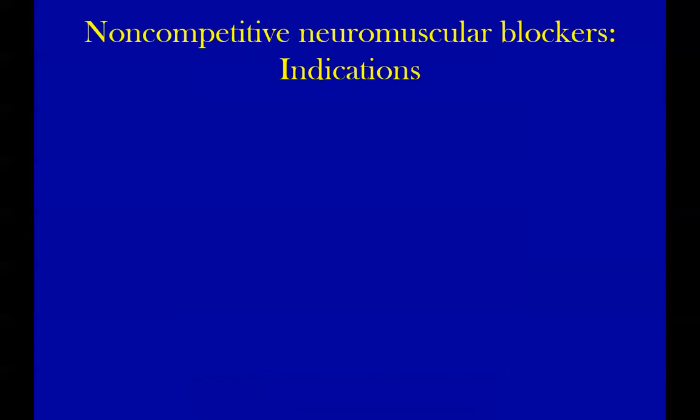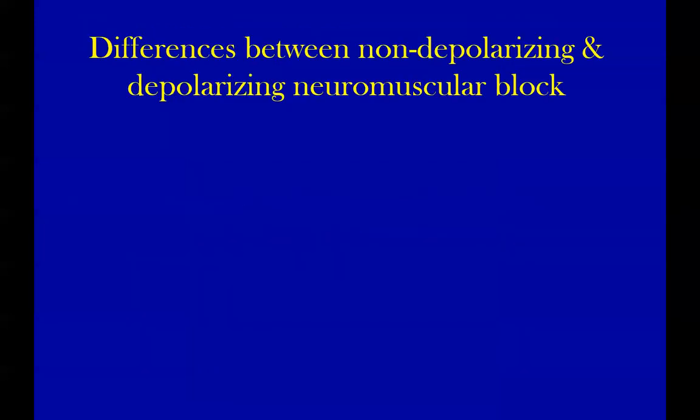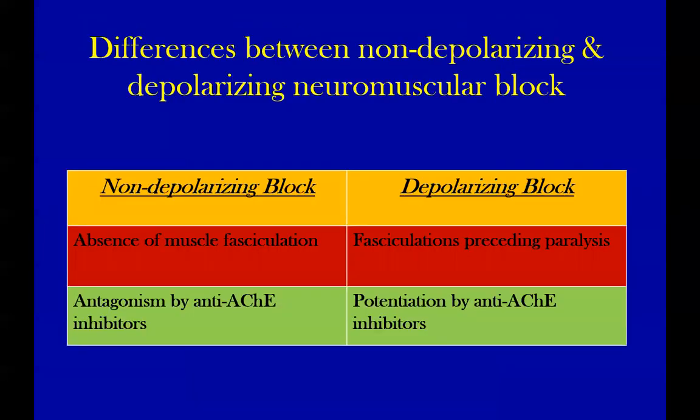That is why I mentioned last Friday the difference between these two subclasses. Because of rapid onset and short duration of action, succinylcholine is used in endotracheal intubation.